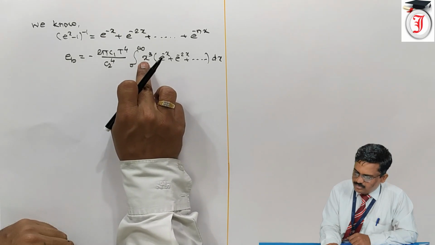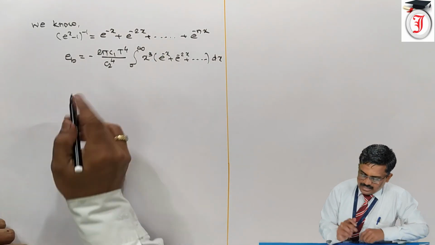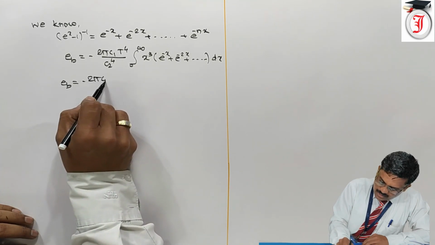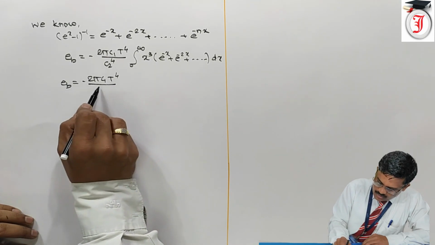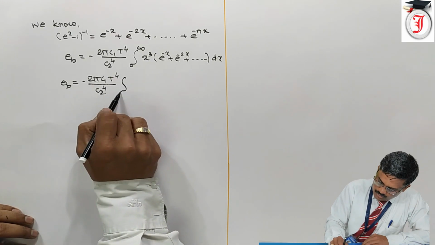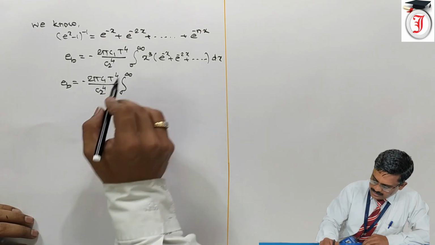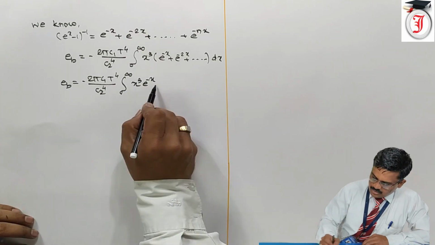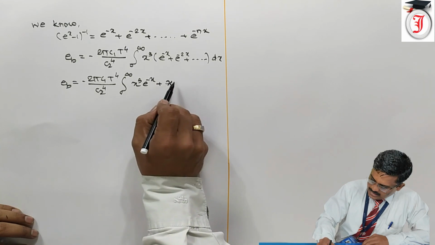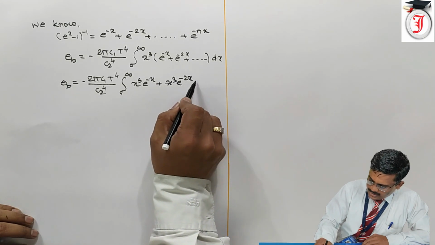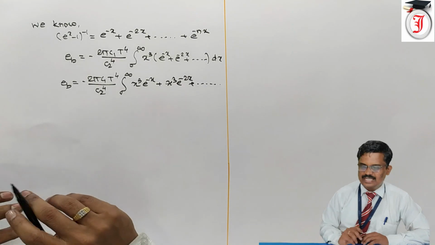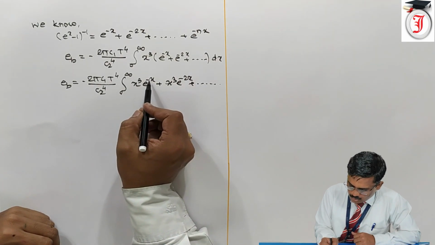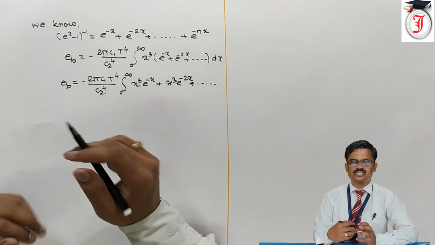So let us multiply the bracket by x cube. So EB is equal to minus 2 pi C1 T raised to 4 upon C2 raised to 4, integration 0 to infinity, we get x cube e raised to minus x plus x cube e raised to minus 2x plus dash dash dash into dx. Okay, and we know the integration of x cube into e raised to minus x is.